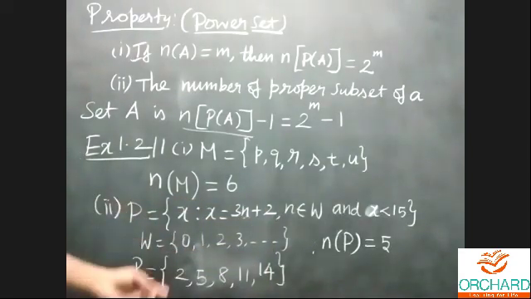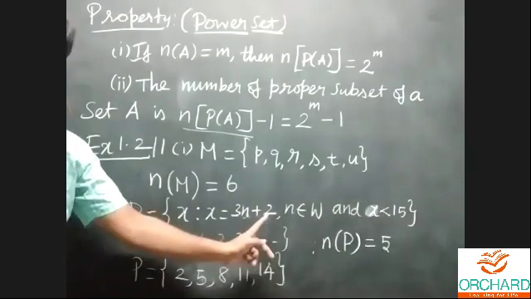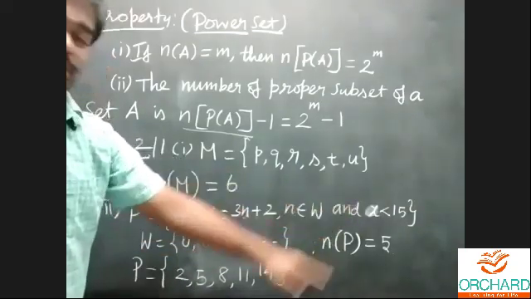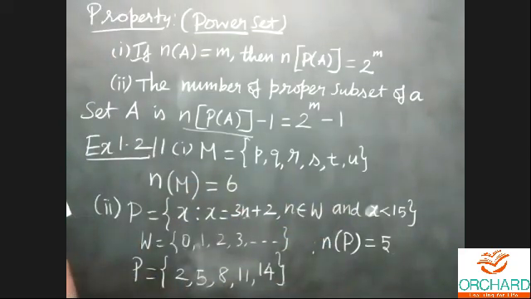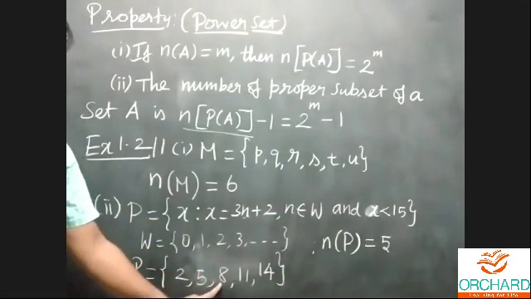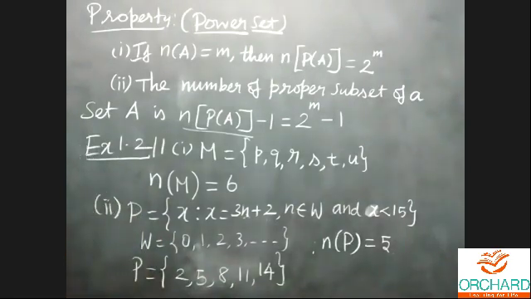Suppose the next value n is equal to 5 now. 15 plus 2 is equal to 17. But they have given x is less than 15. That's why we'll write till 15. The answer is 14. 2, 5, 8, 11, 14. That's the solution for the first one, second subdivision.